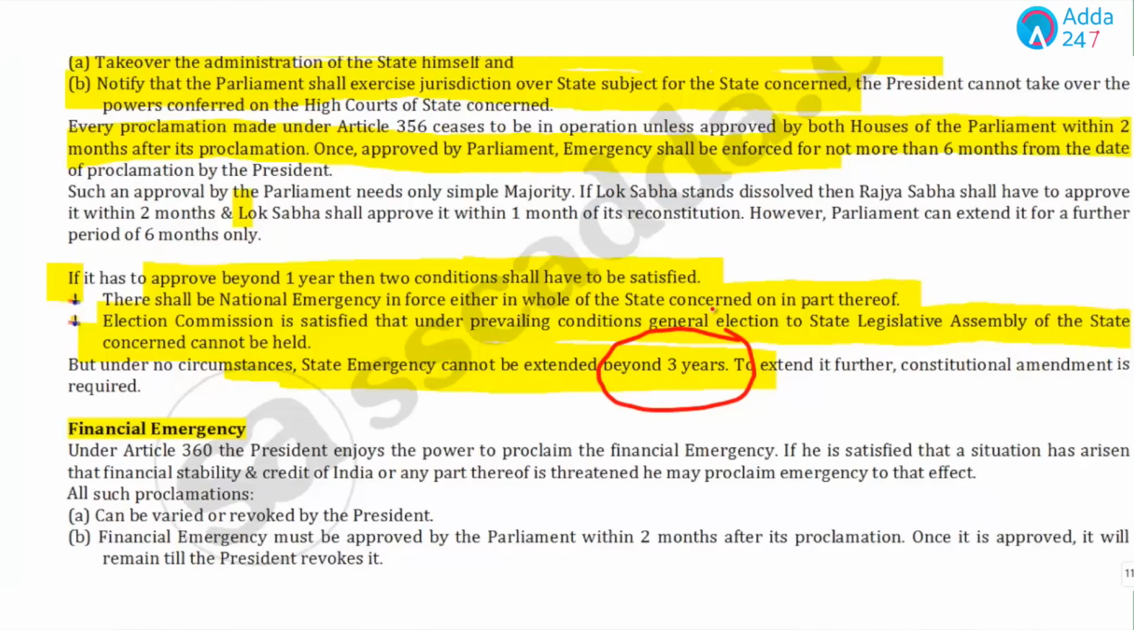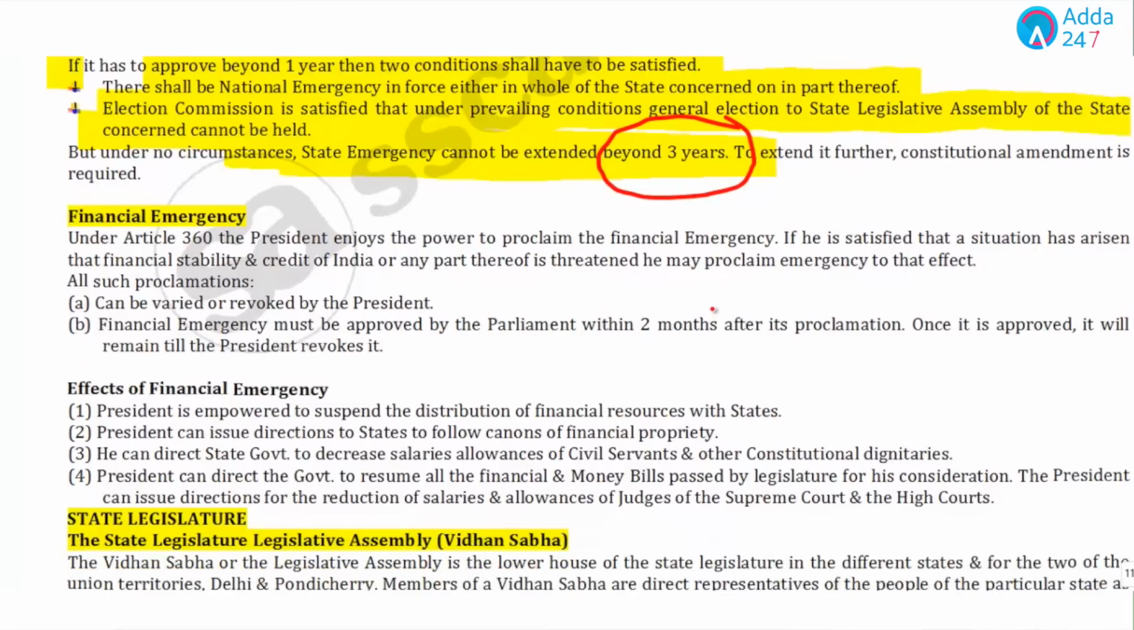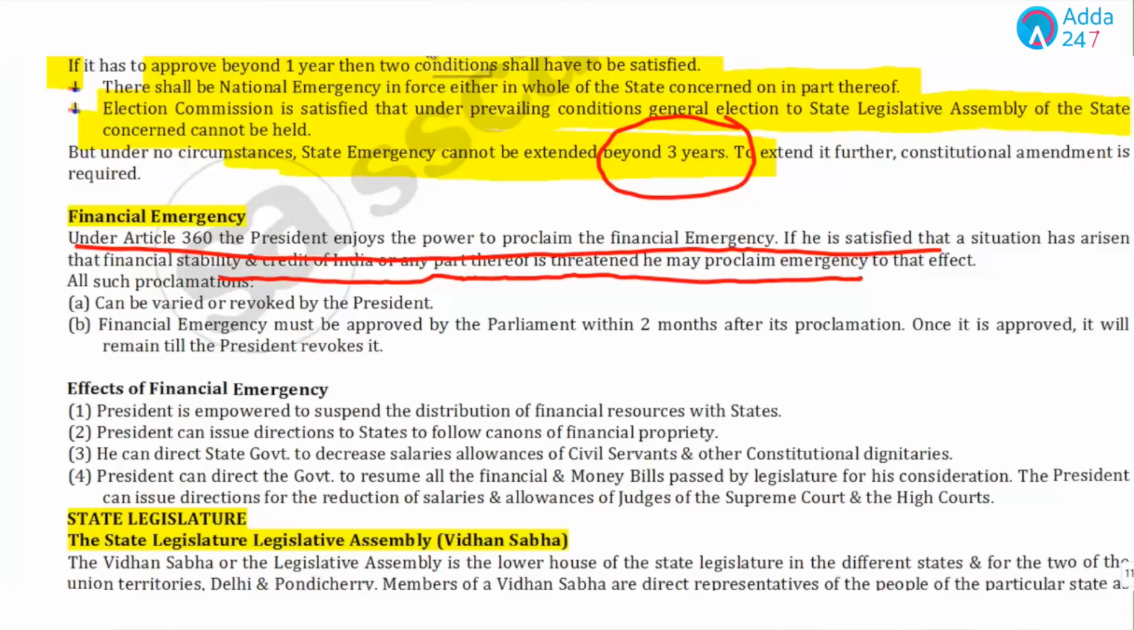And if we talk about the financial emergency, it has not been imposed in India till now. Article 360, the president enjoys the power to proclaim the financial emergency, if he is satisfied that a situation has arisen that financial stability and credit of India or any part thereof is threatened. He may proclaim emergency to that effect. And an interesting fact related to this is that financial emergency must be approved by Parliament within 2 months after its proclamation, and once it is approved, it will remain till the president revokes it. This is one of the important points.